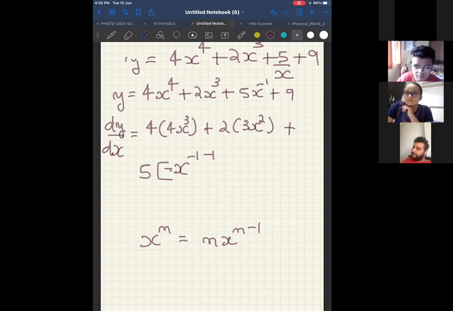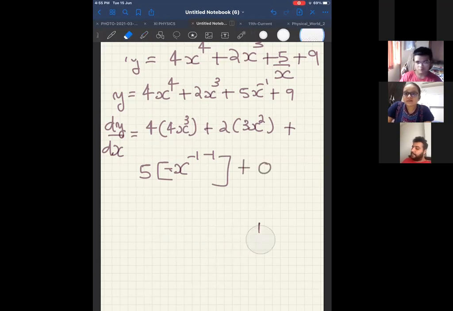So what is the derivative of x^n? n into x^(n-1). Here n is minus 1. Therefore, it should be like this: this will become -x^(-1-1) that I will substitute. Plus differentiation of a constant, can I say it is 0?